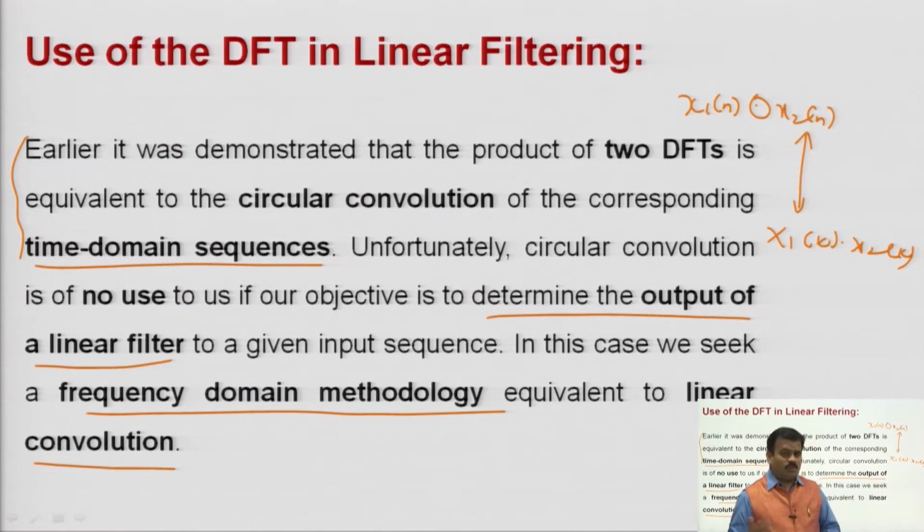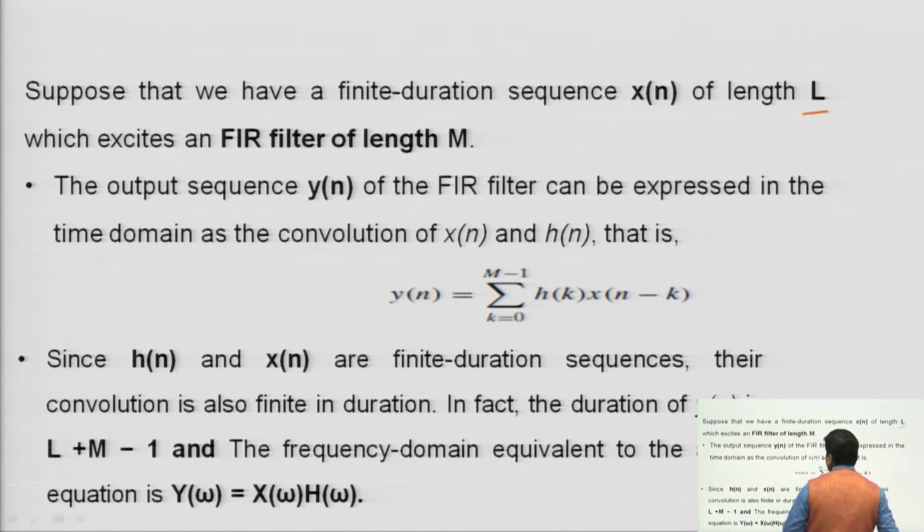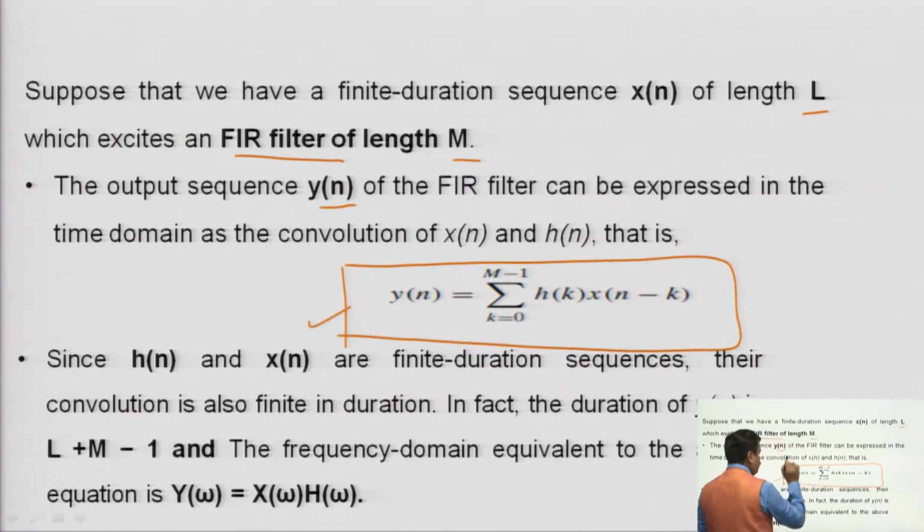Because generally our objective is to analyze and filter through our linear system, but it is not possible here. Suppose that we have a finite duration sequence x(n) of length L, which excites an FIR filter, your digital filter, of length M. The output sequence y(n) that you will calculate here for the FIR filter will be this one, for finite duration sequences.